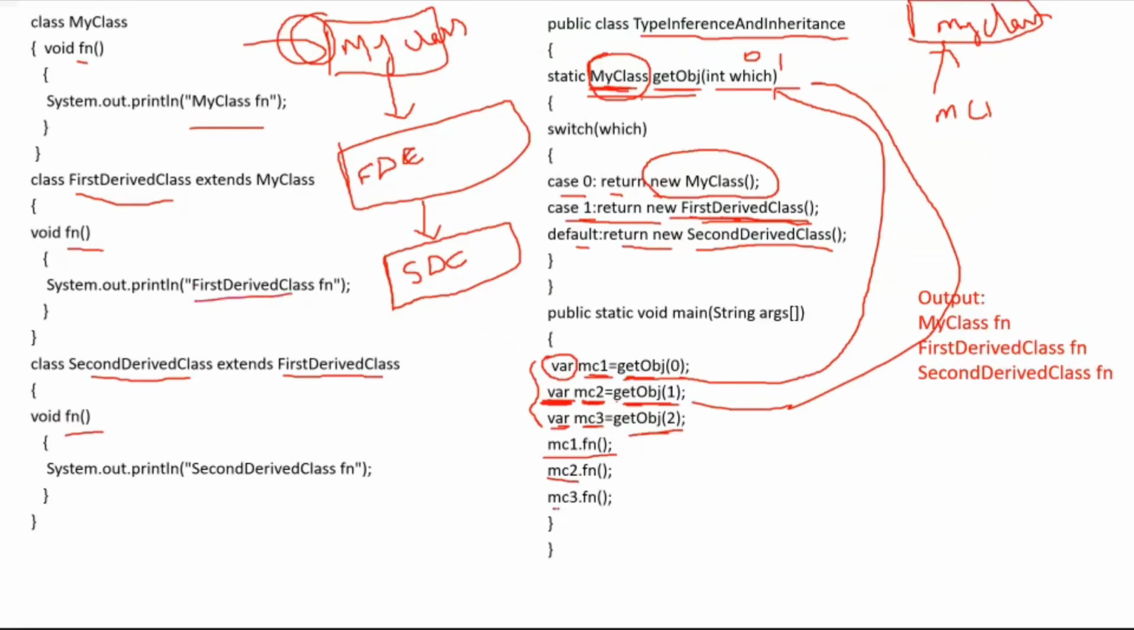If I have not overridden fn, I will get an error. So next, the second derived class fn will be printed. Understood? Understood? I can take this concept further later.